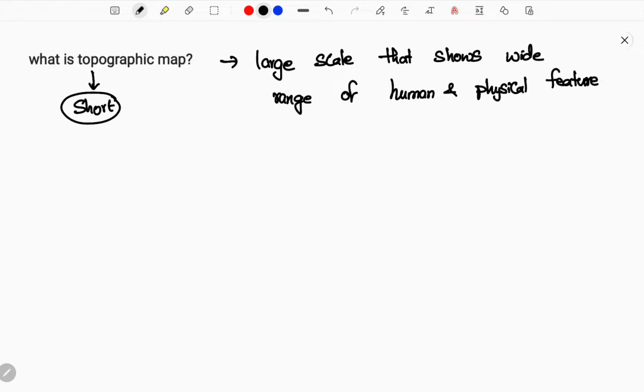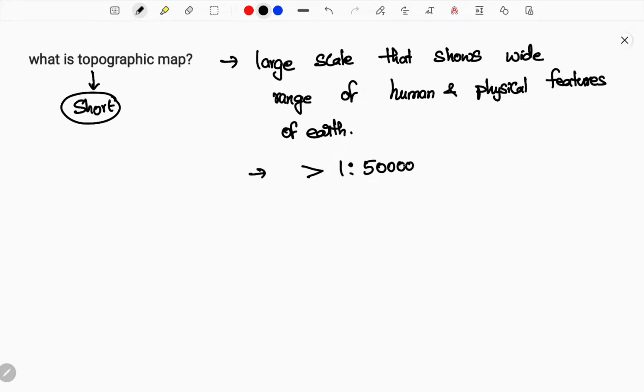So why does it show such human and physical features of the earth? Let's get a clear idea. How does this represent? It will be mostly greater than 1:50,000.